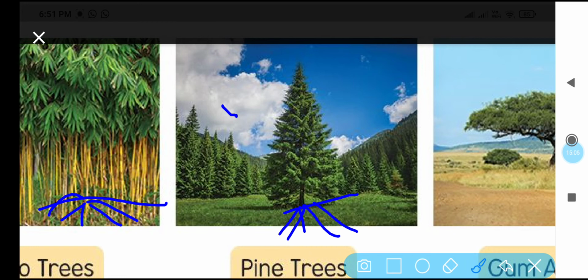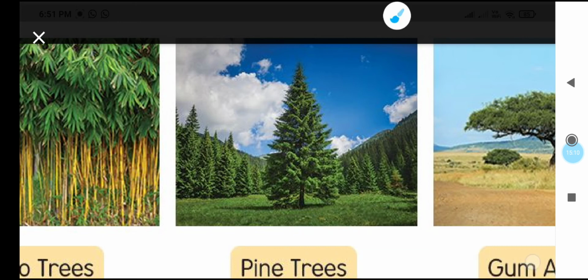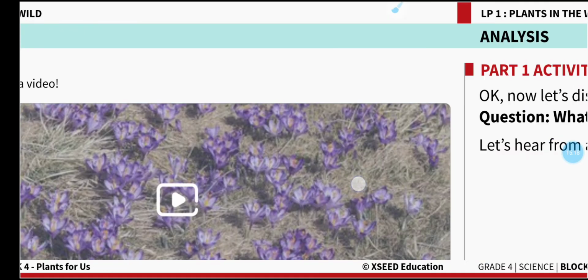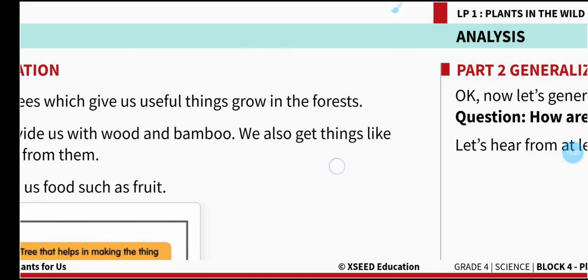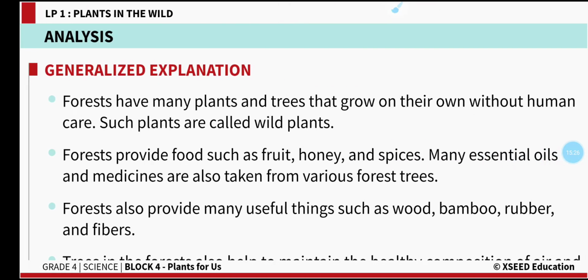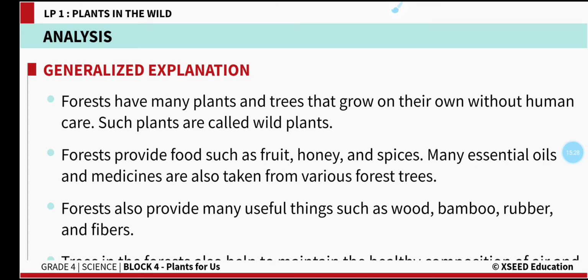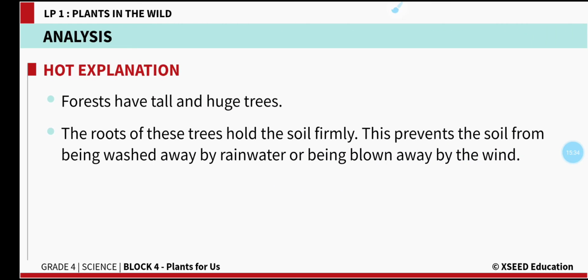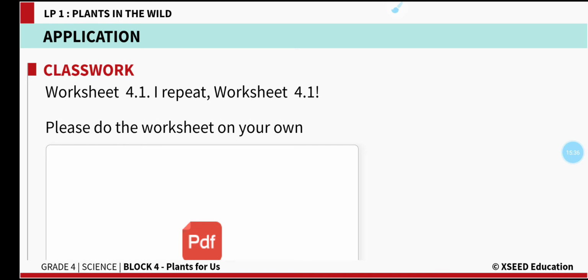Understood, children? So, forests are helping us to bring the rains. Forests are also helping us to protect the soil. Topsoil is protected by the forest. By plants, topsoil is protected. That means soil erosion is reduced by forests or by trees, and we are getting the rains by trees. See how many uses are there with the trees and forests. Forest is nothing but the area which is covered by a large number of trees, right?